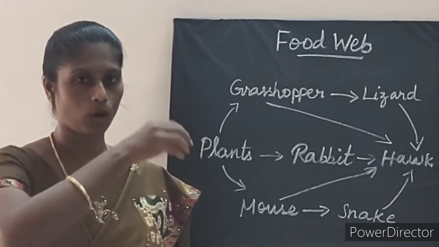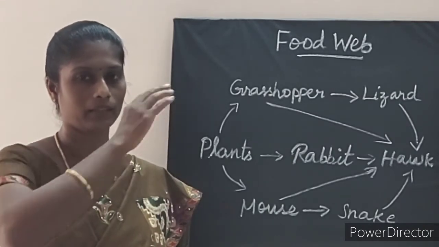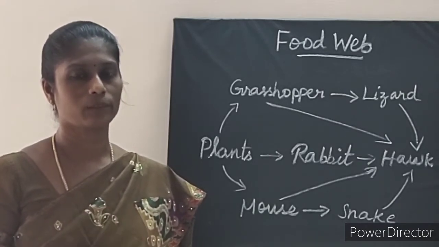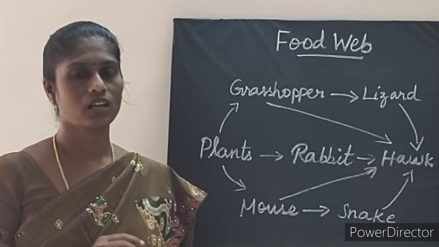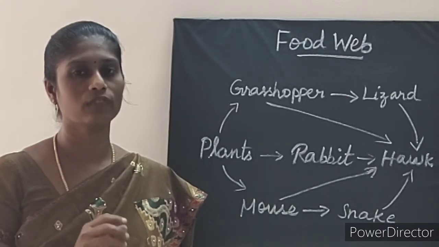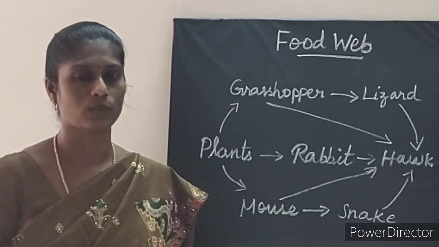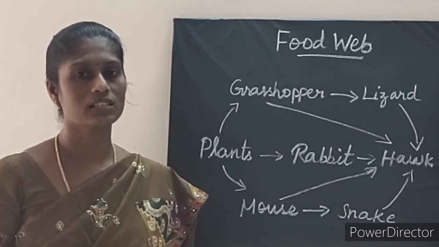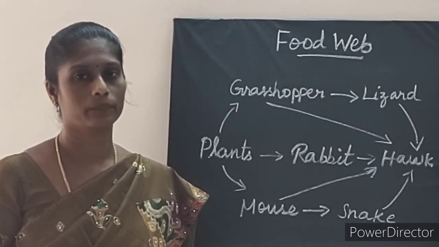So bottom up and top down. So control of community structure. And the next significance is it is used to reveal the different patterns of energy transfer in terrestrial and aquatic ecosystem. So these are the significances of food web.